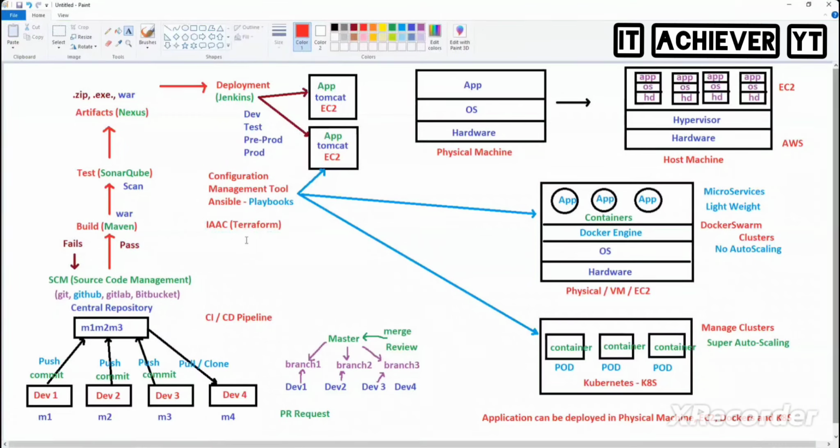You can set up the entire Kubernetes using Terraform. You can set up your entire Dockers using Terraform. Okay. Is it clear, guys?